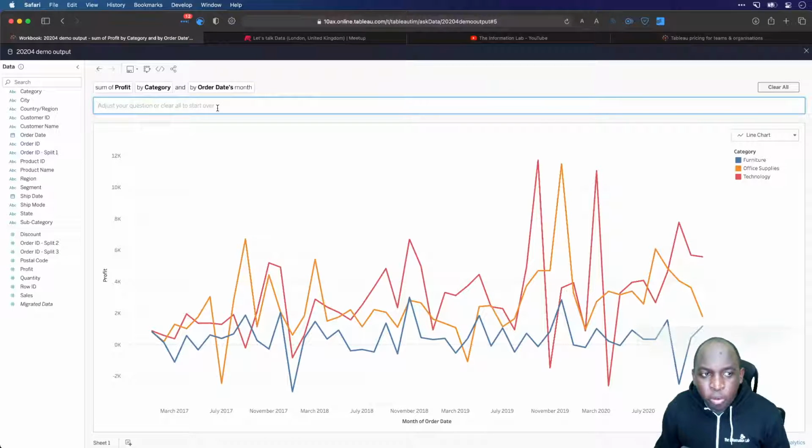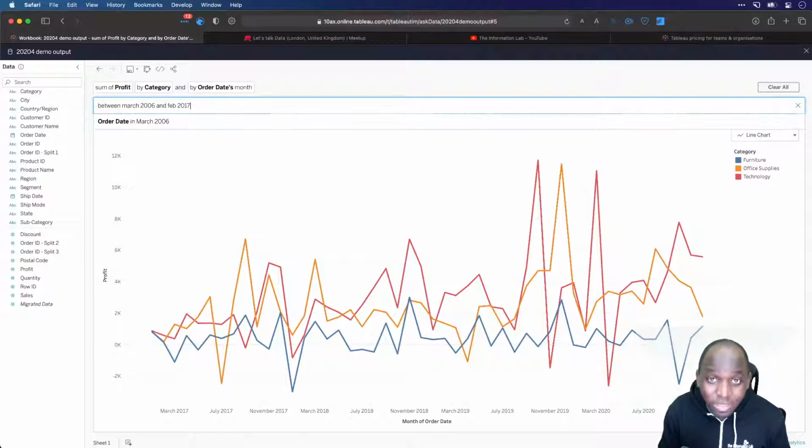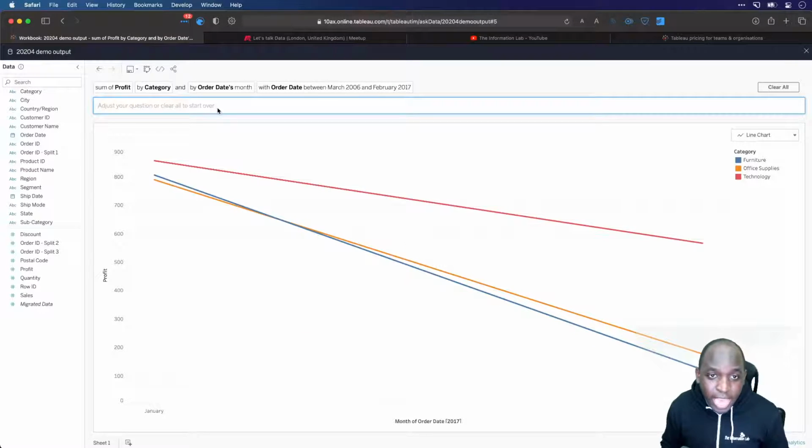Now, what I can also do is type in a date range. So I can say between March 2006 and Feb 2017. Okay, let's see if that works. I just hit enter, March 2006 and February 2017, and let's click on this to actually see what's going on. Okay, so March 2006, there wasn't any data. I think my data set actually starts in 2017.